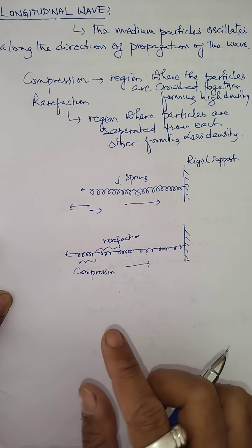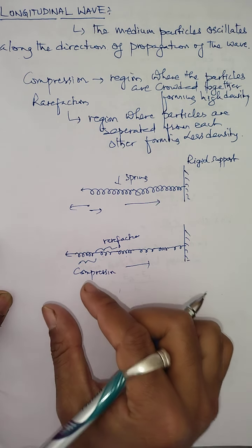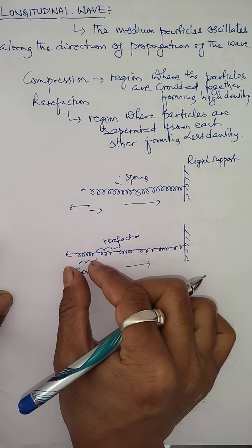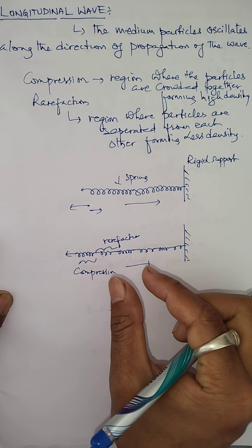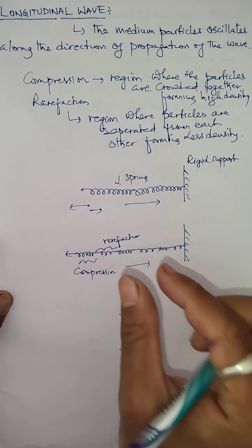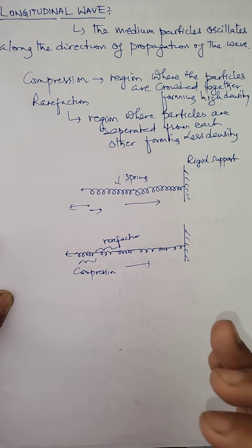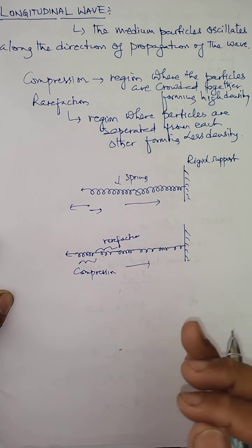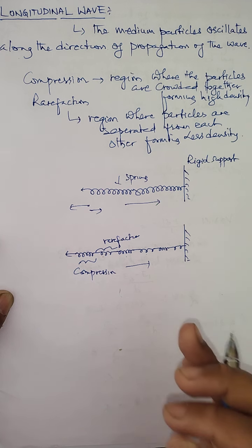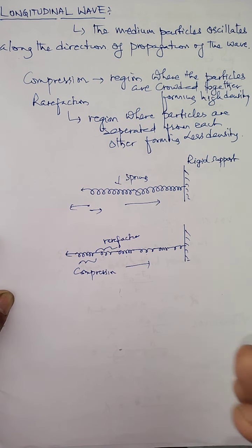Now, as I said already, the places where the turns are closer are in the state of compression, and the places where the turns are far apart are in the state of rarefaction. So this type of compression and rarefaction is always formed in a longitudinal wave. In a longitudinal wave, we measure the distance between the centers of two successive compressions or two successive rarefactions, and that distance is also called the wavelength.